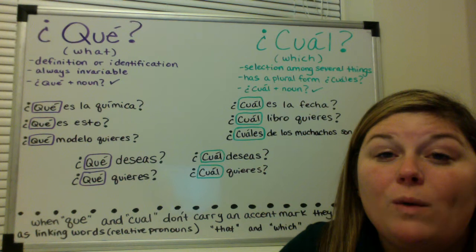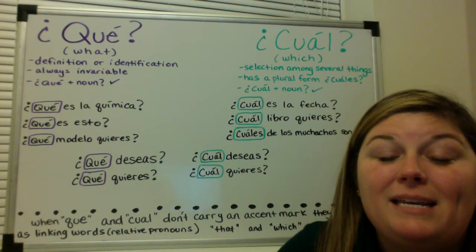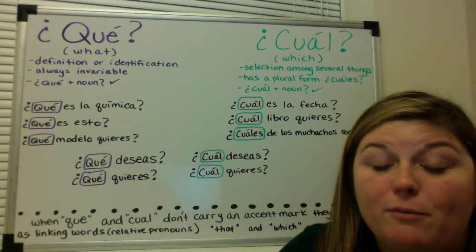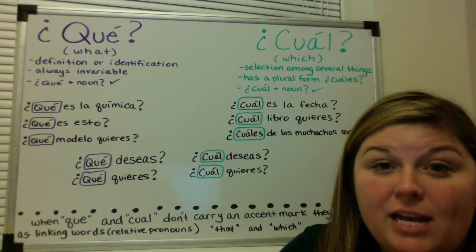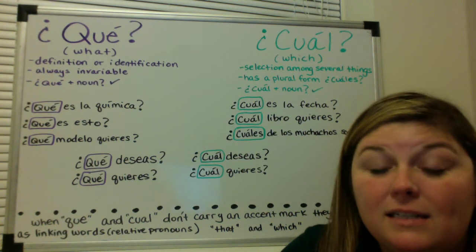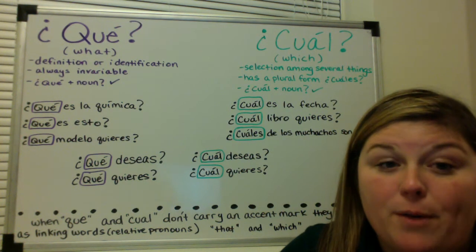Que is always invariable. Now, what does that mean? Well, it means that it doesn't have a plural form. So it doesn't matter if I'm talking about more than one thing, que is not going to have a plural form, so it won't change. And we'll see a contrast to that because cual does have a plural form. So que is always invariable, there's not a plural form.